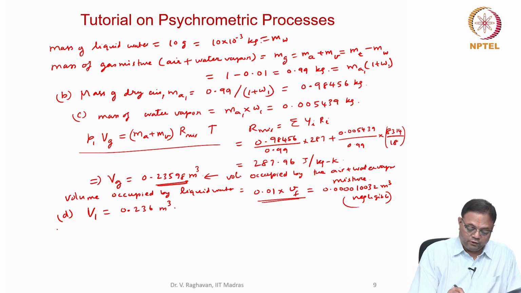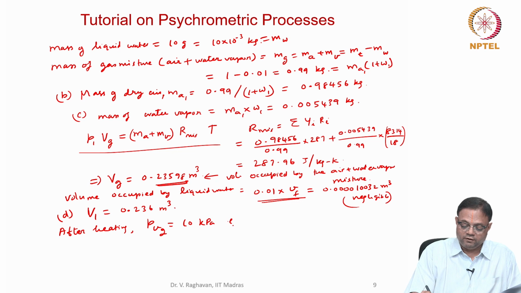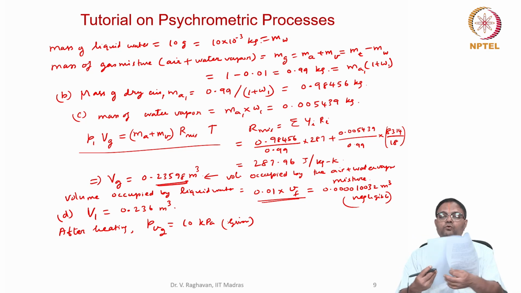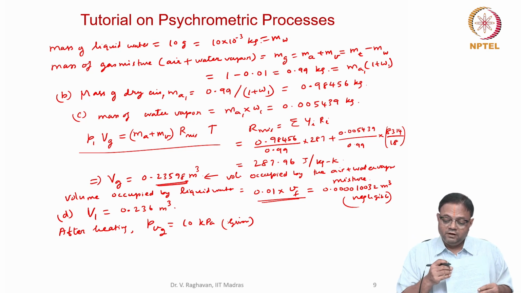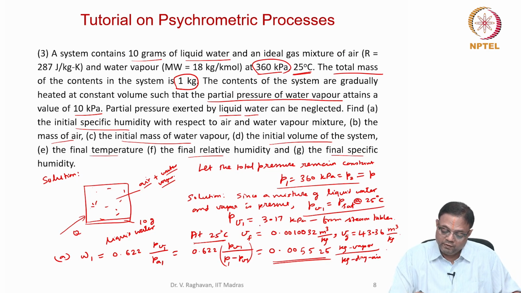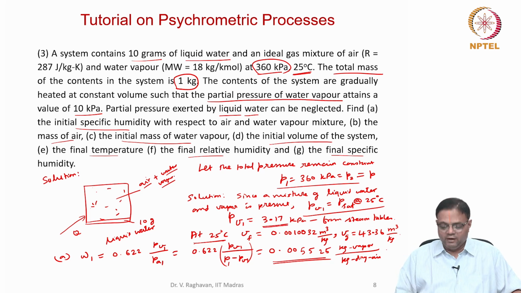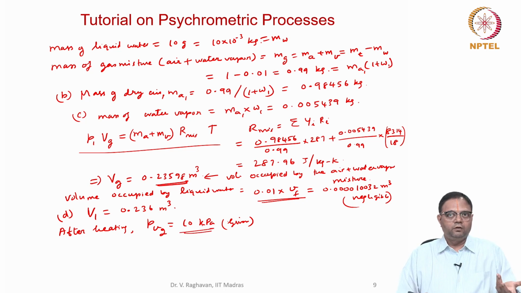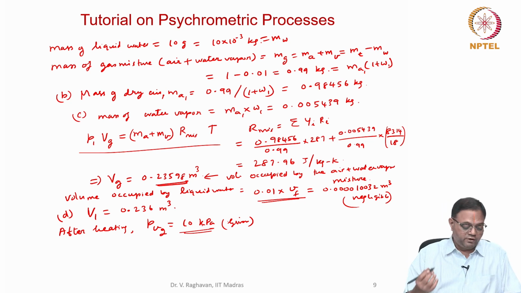Then state 2, after heating: PV2 equal to 10 kilopascal, that is given. After heating, the partial pressure of water vapor increases. Initially PV1 is 3.17 kilopascals, and it is slightly increasing to 10. So this is why we assume the total pressure to be constant. With this small increase, the total pressure will not be altering much, given the total pressure is 360 kilopascals.